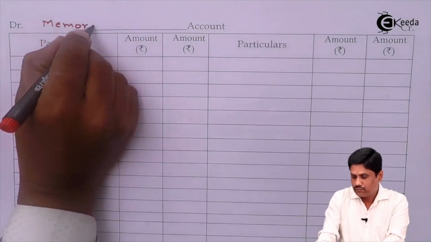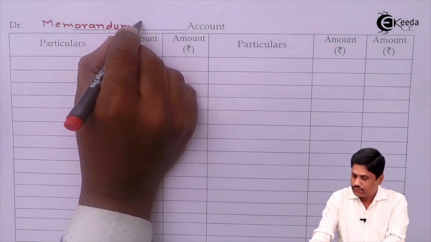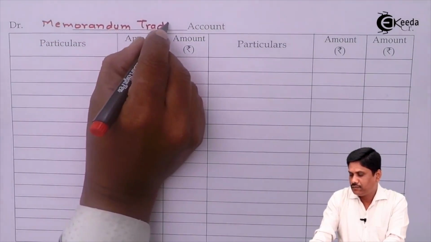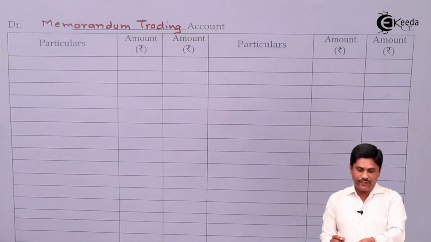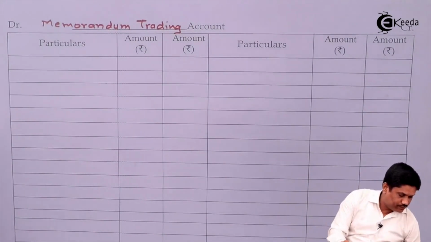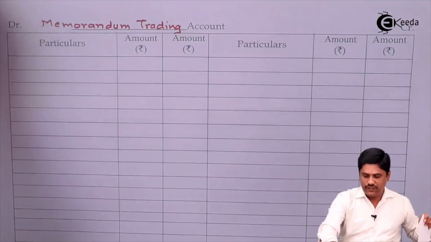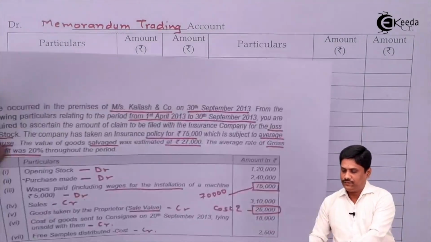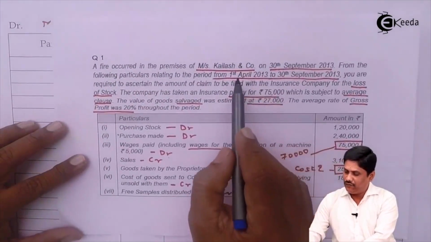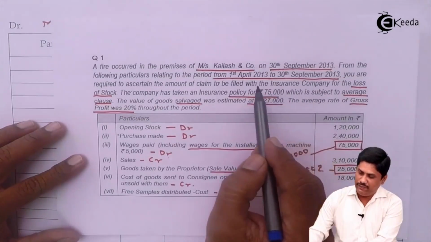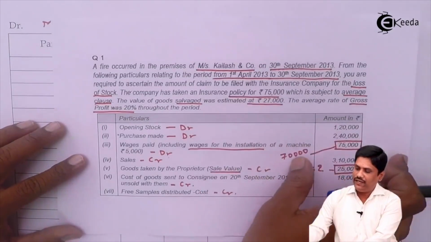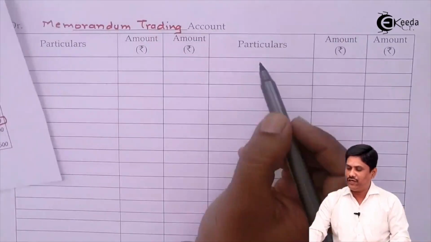Memorandum trading account, right? It is covering which period? Look at your question. It is a period from 1st April up to the date of fire, which is 30th September. So it will be prepared for this period. So I am writing the period also in the bracket for our ready reference.